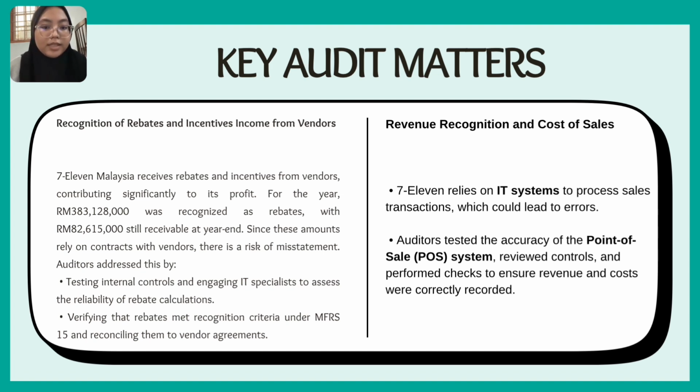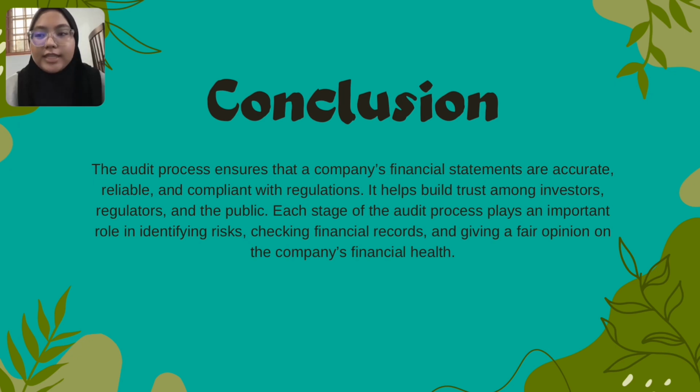Conclusion: the audit process ensures that a company's financial statements are accurate, reliable, and compliant with regulations. It helps build trust among investors, regulators, and the public. Each stage of the audit process plays an important role in identifying risks, checking financial records, and giving a fair opinion on the company's financial health.